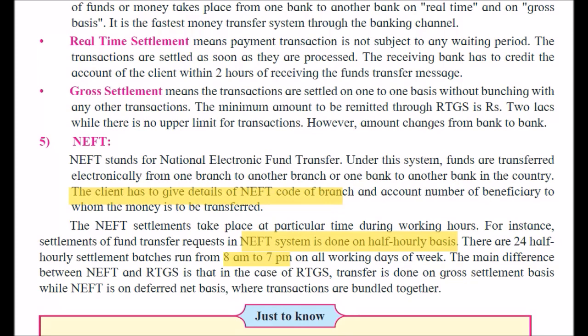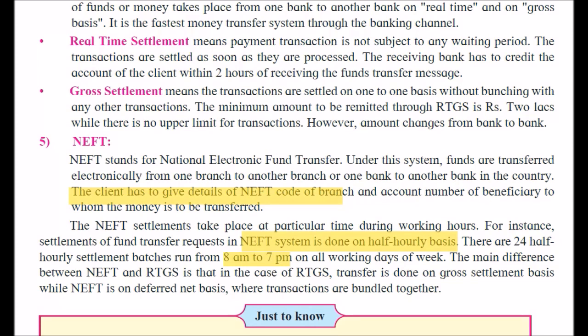How can we transfer the money, what is the procedure, we'll see now. All you have to do is log into your net banking portal and add the recipient as a beneficiary. You will need to enter details like their name, account number, account type and IFSC code under the add new payee section. Once you choose NEFT as the preferred mode of transfer and enter the amount to be transferred, the fund transfer will be completed.